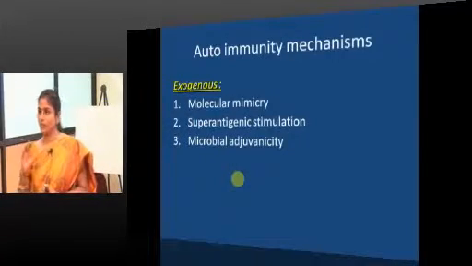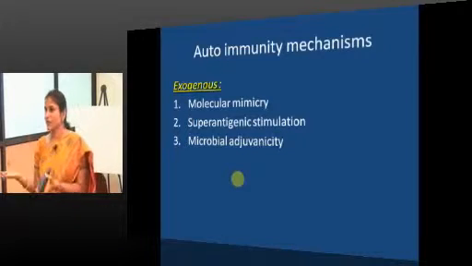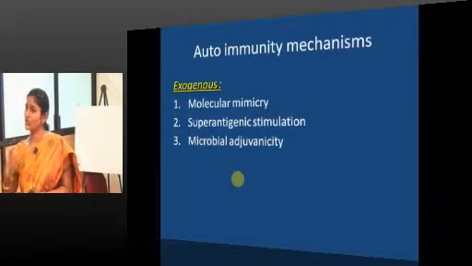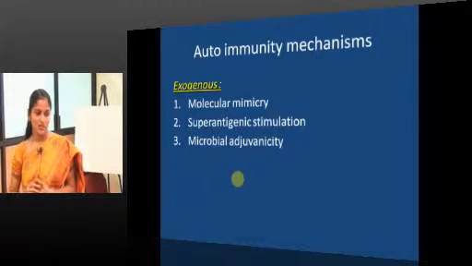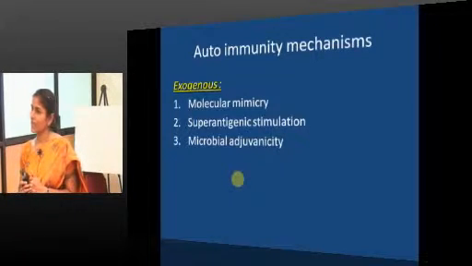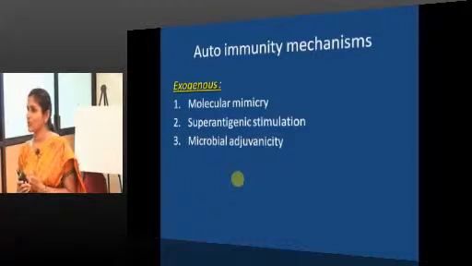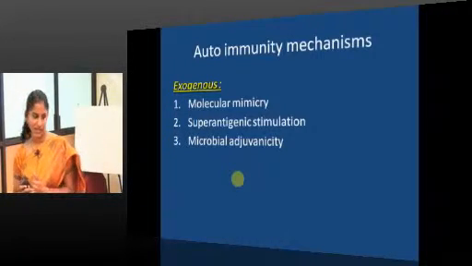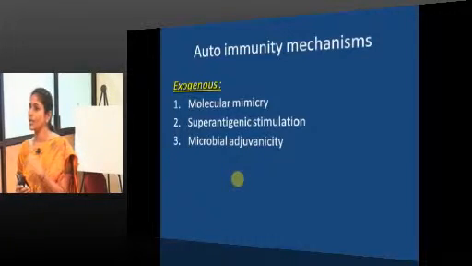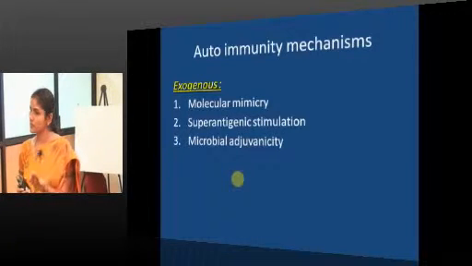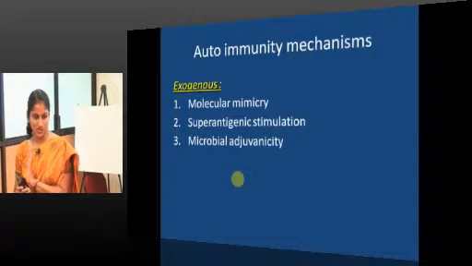So, when will a patient develop an autoimmune disorder? Why should there be autoimmune disorders? When there is any failure of such mechanisms. For example, molecular mimicry, like what happens with rheumatic heart disease. When microbes mimic host tissues, antibodies are formed against the microbes but end up destroying host tissues.